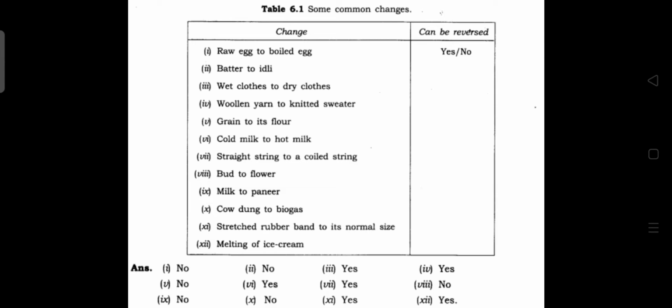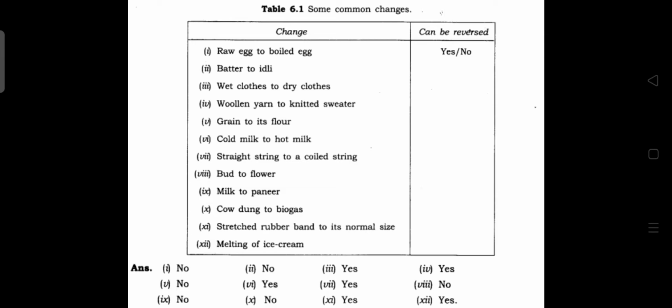Similarly, the next one, cold milk to hot milk. What is taking place? We are just making cold milk into hot milk. Similarly, we can convert it back into cold milk. This hot milk can be cooled down to cold milk. So that is a reversible process. We can reverse it.